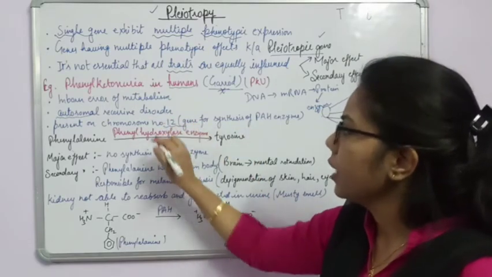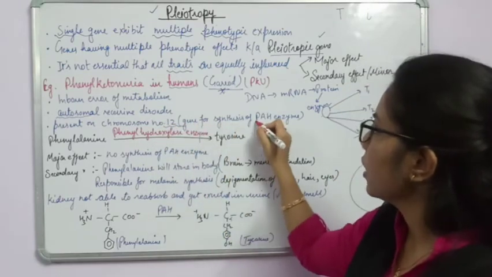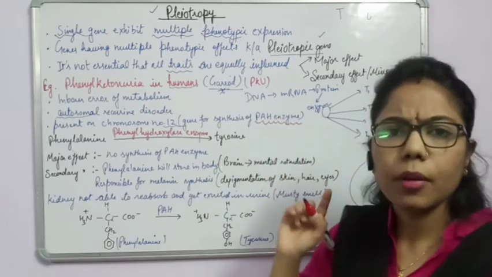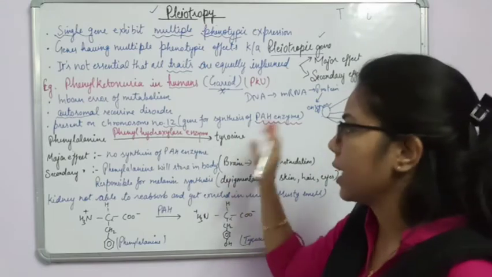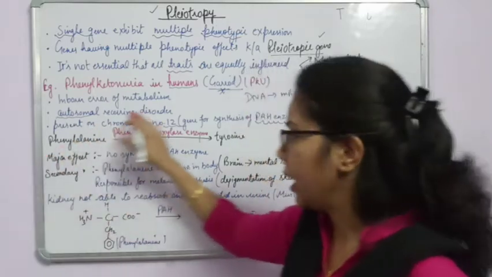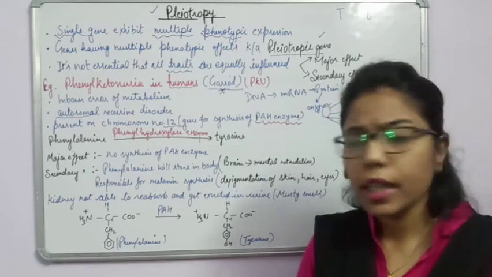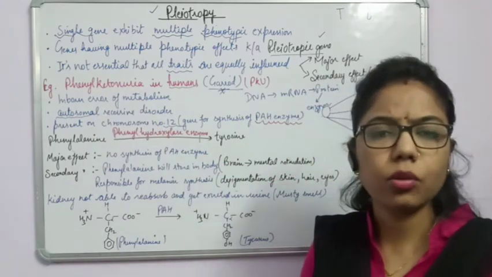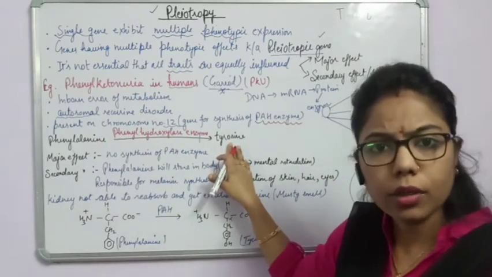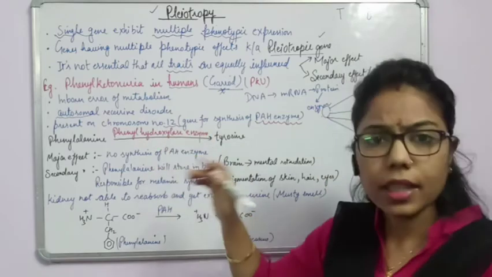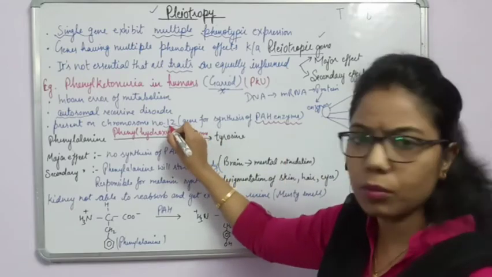So earlier we said this chromosome number 12 is responsible for what? Because it contains the gene which is responsible for the synthesis of this PAH enzyme. And what is this PAH enzyme? Phenylalanine hydroxylase enzyme, which converts this phenylalanine into tyrosine in a normal body. But in case of this disorder, phenylketonuria, what will happen? The phenylalanine is not able to convert into tyrosine. Why? Because this enzyme is absent. This enzyme is in a defective form in chromosome number 12.